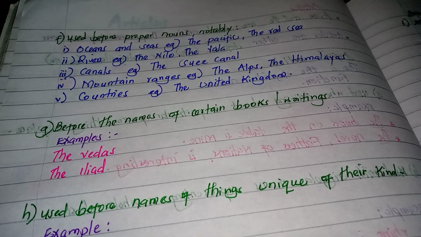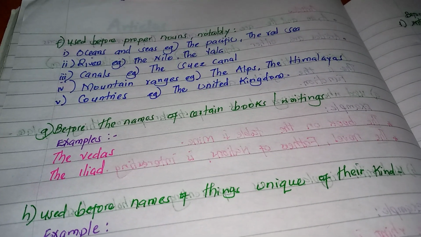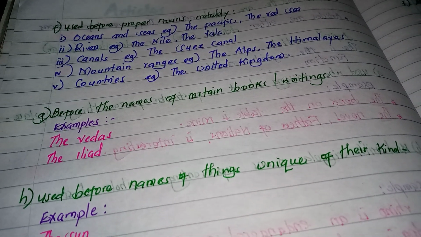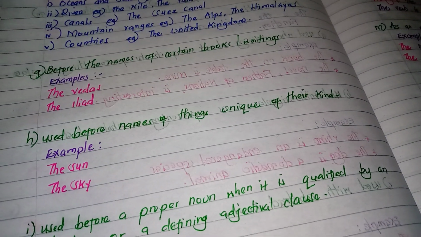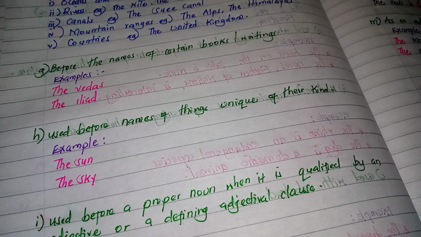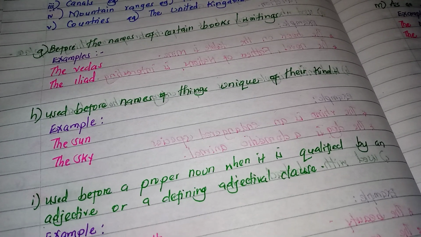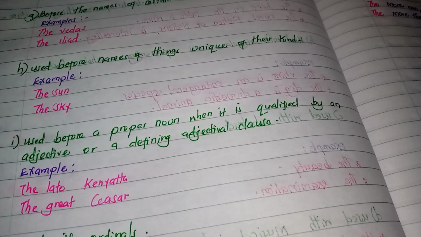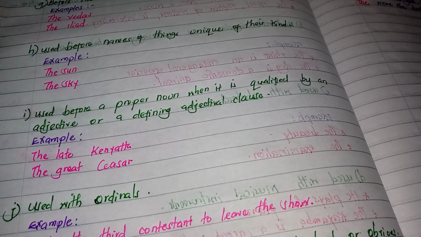Before countries whose names include words like republic or kingdom, for example, the Irish Republic, the United Kingdom, the Netherlands, and so forth. Also, the is used before names of certain books or certain writings, for example, the Iliad, the Vedas. The is also used before names of things unique of their kind, like the sun, the sky, the sea, the earth, and many more.